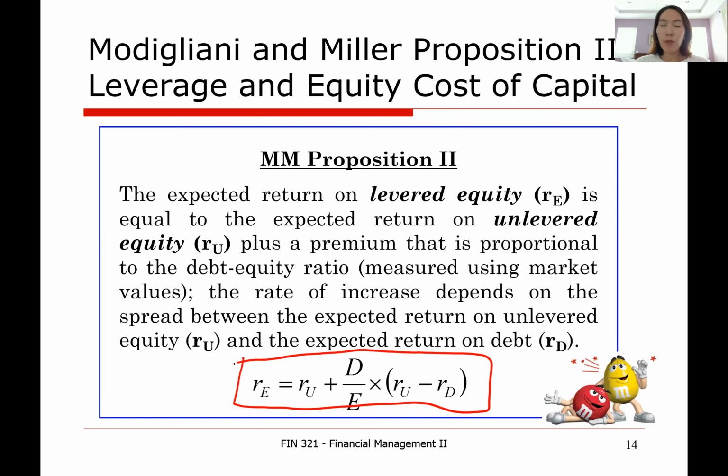So what does M&M proposition 2 say? Basically, although in a perfect world the total firm value and overall cost of capital, or the expected return on the total assets of the firm, is not affected and remains the same, the expected return on the firm's equity is affected by the firm's capital structure even in a perfect world.